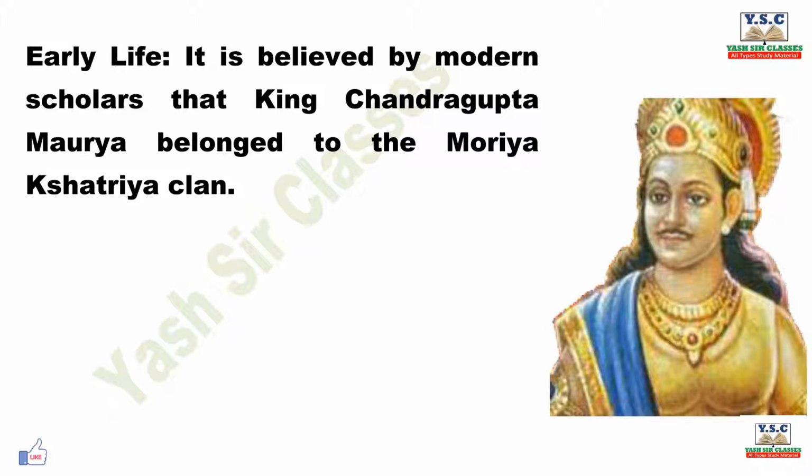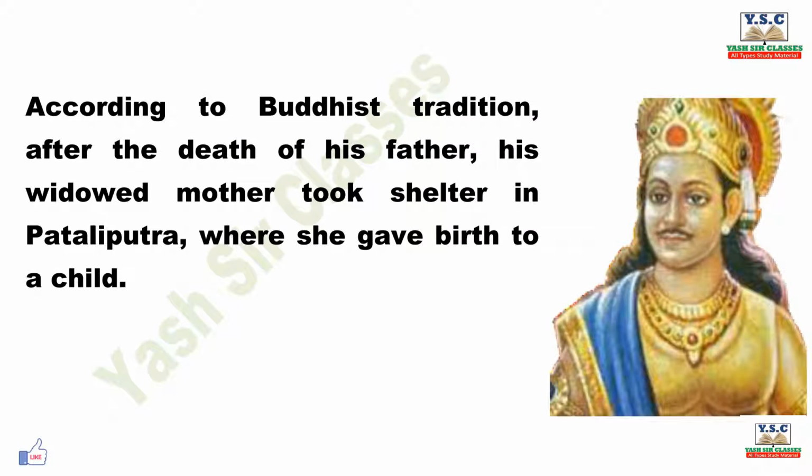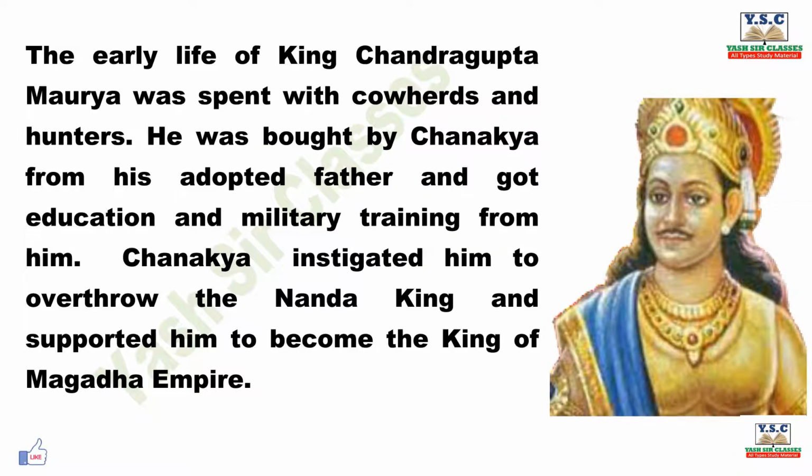Early life. It is believed by modern scholars that King Chandragupta Maurya belonged to the Maurya Kshatriya clan. According to Buddhist tradition, after the death of his father, his widowed mother took shelter in Pataliputra, where she gave birth to a child.